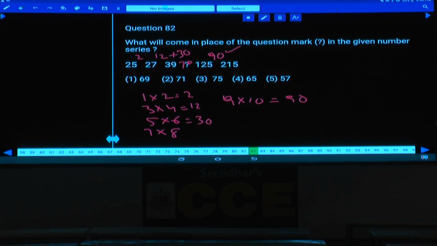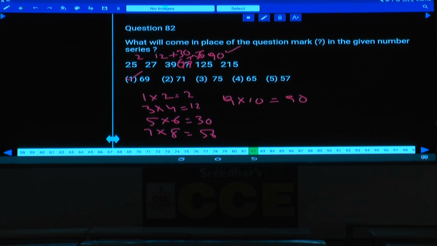79. Next one, 56. And what is the difference here? 79 plus 56 is how much? 79 plus 56, that is 125, isn't it? Hence, what is your answer here? The answer is 70, now 39 plus 30, sorry, 69. 39 plus 30 is 69, choice 1 is the answer, and this will be 56.